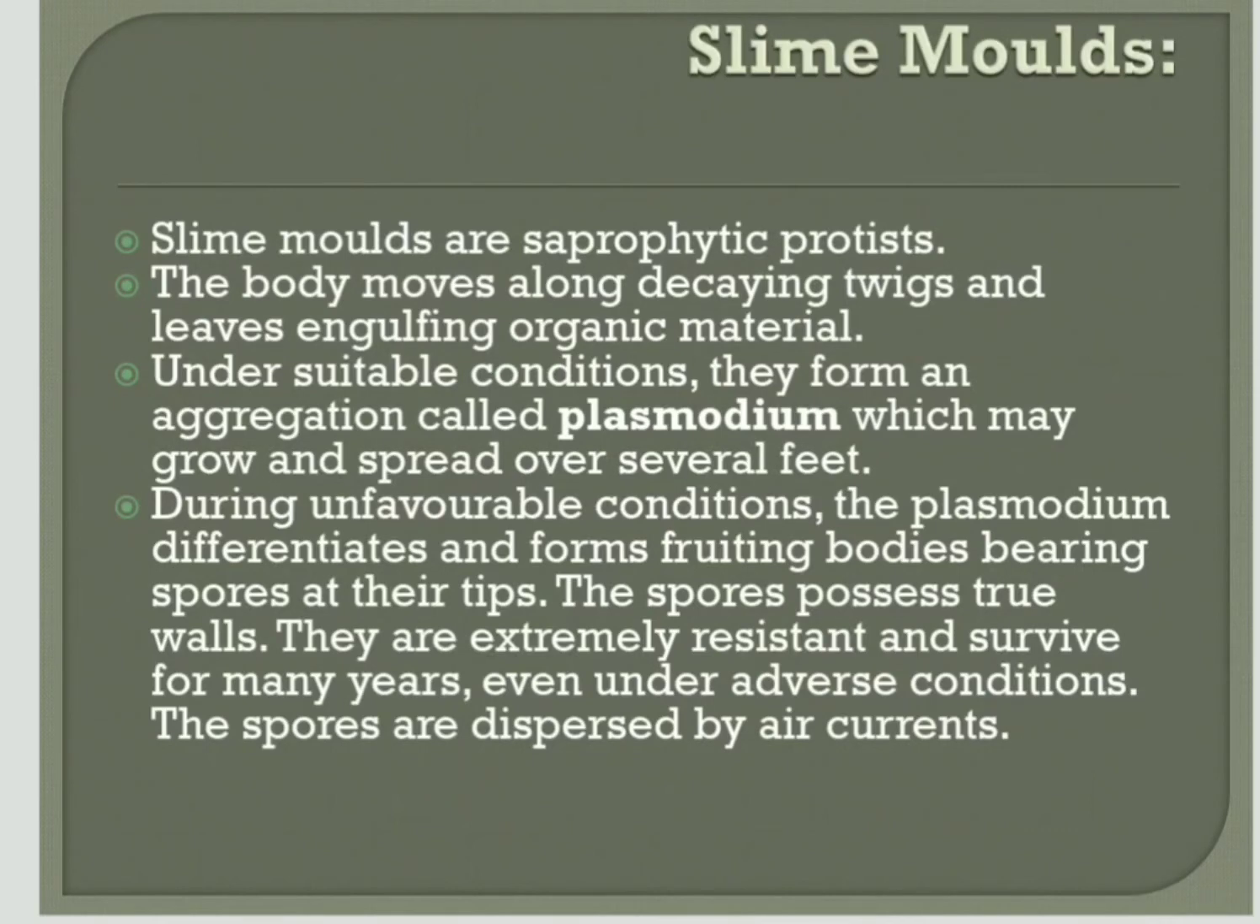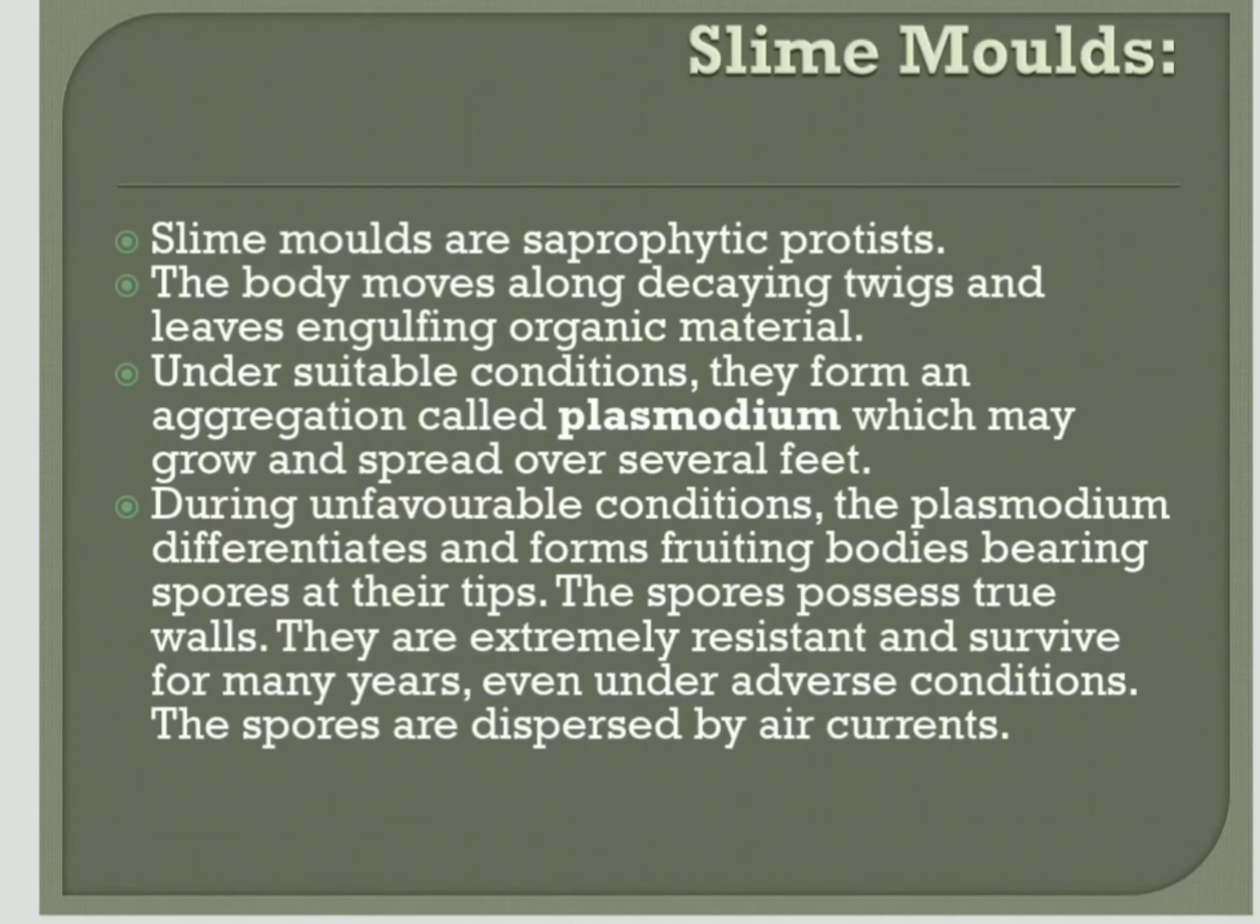the plasmodium differentiates and forms fruiting bodies bearing spores at their tips. The spores possess true walls. They are resistant and survive for many years, even under the worst, adverse conditions. The spores are dispersed by air currents. Because of their outer wall, which is mucus and very slimy, these are called slime molds. The name itself says that.